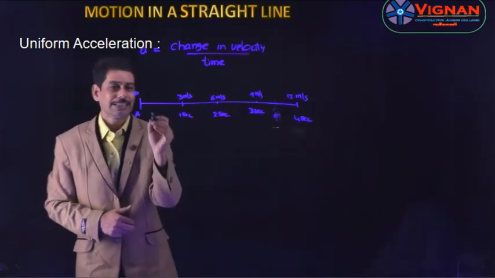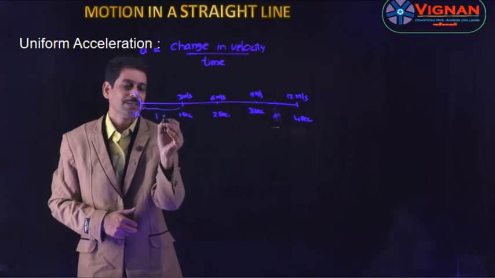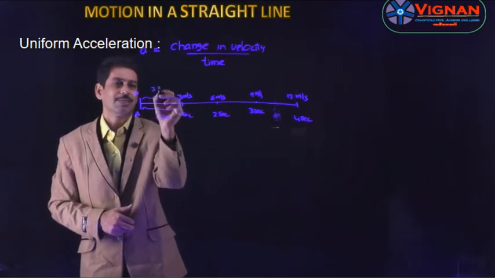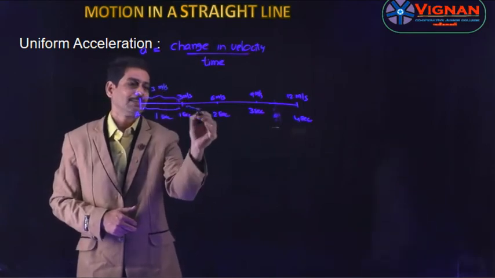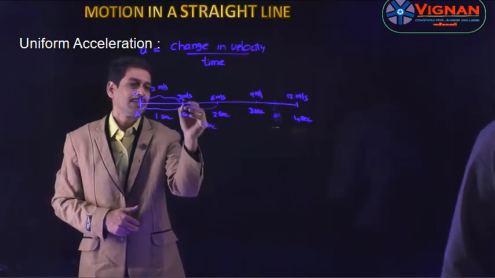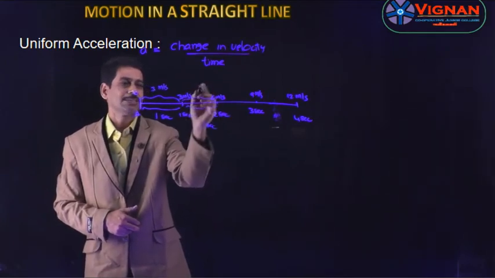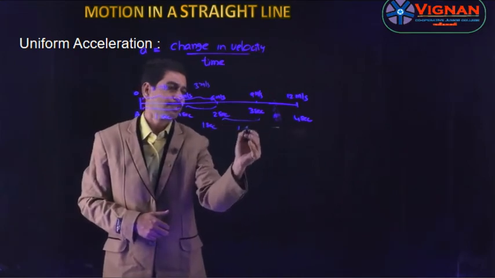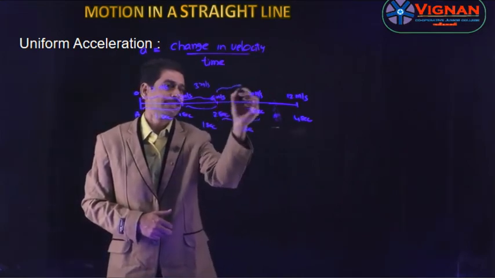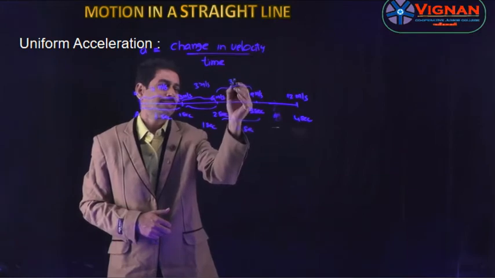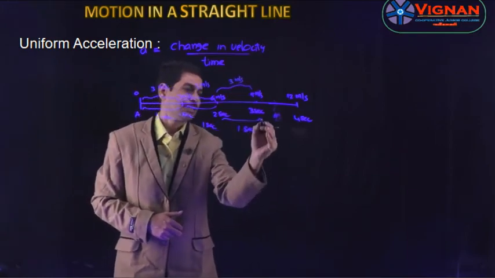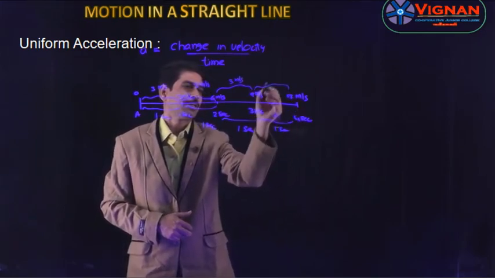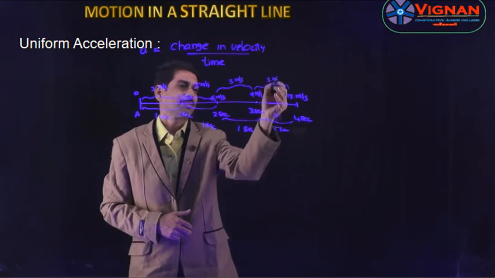If you consider the intervals, this interval is 1 second, and the change in velocity is 3 minus 0, so it is 3 meter per second. This interval is once again 1 second, and the change in velocity is 6 minus 3, so it is 3 meter per second. Here also the interval is 1 second, and the change in velocity is 9 minus 6, so it is 3 meter per second. And here also the interval is 1 second, and the change in velocity is 12 minus 9, once again 3 meter per second.